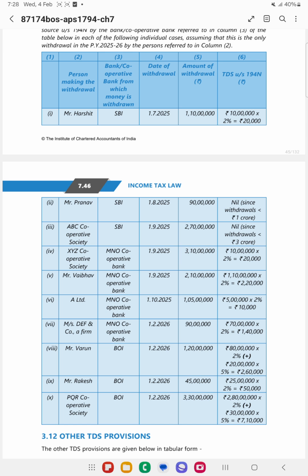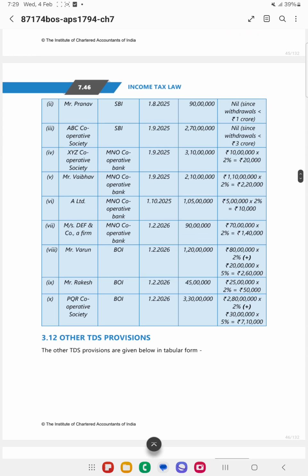Then Rakesh is withdrawing an amount of 45 lakhs. So here 20 lakhs, then 25 lakhs. On that, 2% needs to be deducted. Then we have PQR Cooperative Bank, withdrawing from Bank of India. So the same provisions will be applicable. It is a cooperative society, and so up to 3 crore it is 2%, and above 3 crore it is 5%.